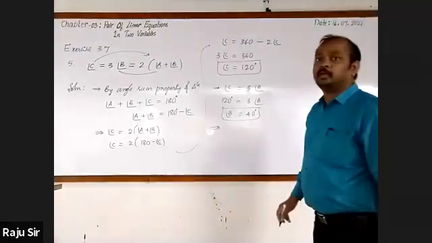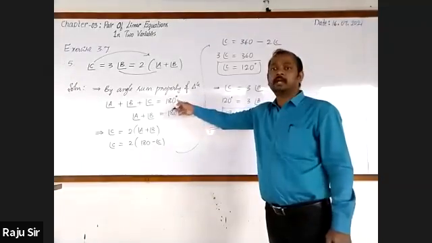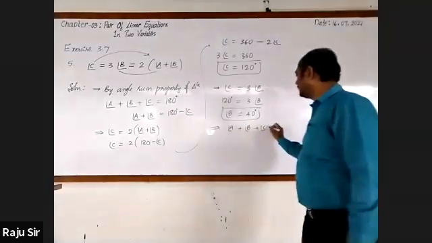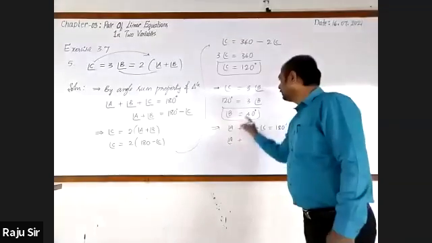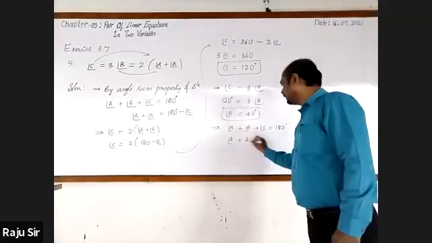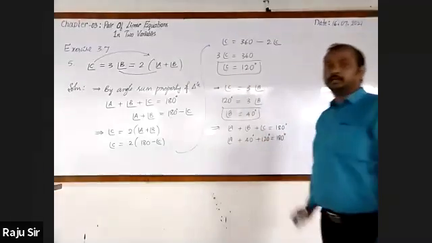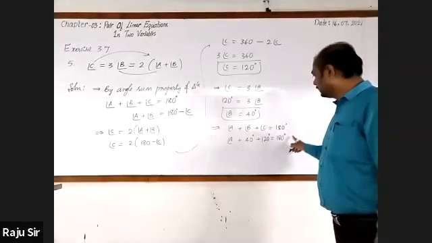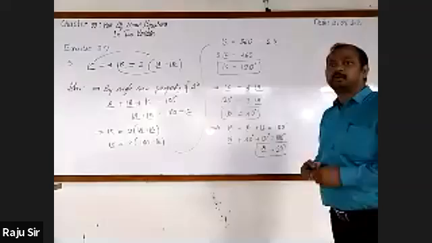Next, we want another angle A. Hence I go for using the angle sum property. That is angle A plus angle B plus angle C is equal to 180 degree, where angle A is unknown, B is 40 degree, C is 120 degree. It is equal to 180 degree. Now 120 plus 40, 160. Transfer that to the right hand side. It becomes minus 160. 180 minus 160. This is 20 degree. Angle A is equal to 20 degree.